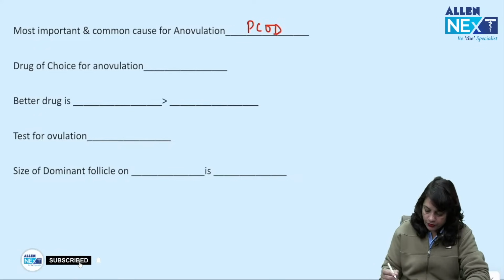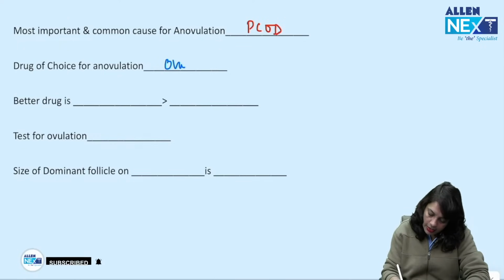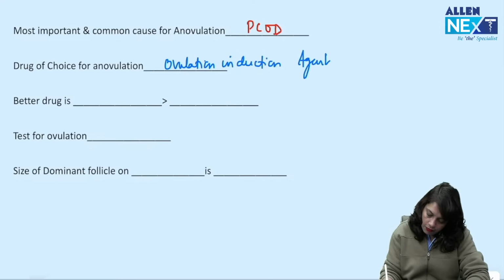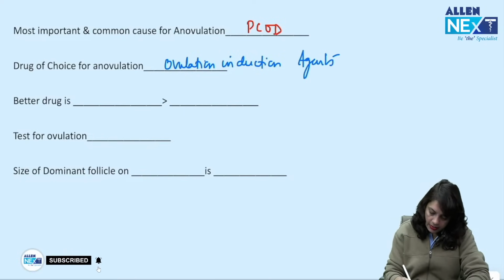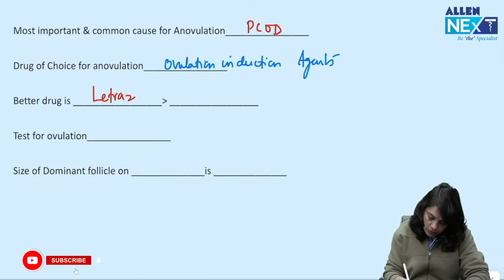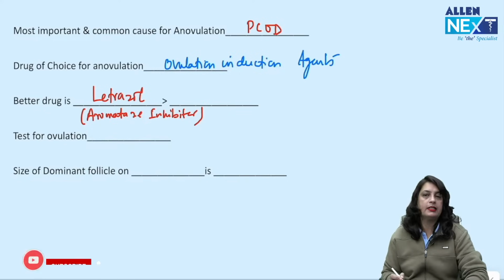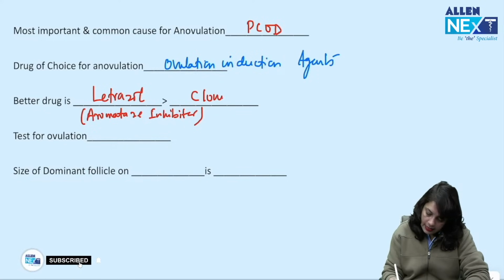What is the drug of choice for anovulation? It is always ovulation induction agents. Ovulation induction agents like, the better drug is letrozole, which is an aromatase inhibitor, which is acting as an anti-estrogen, and the next drug is clomiphene citrate.